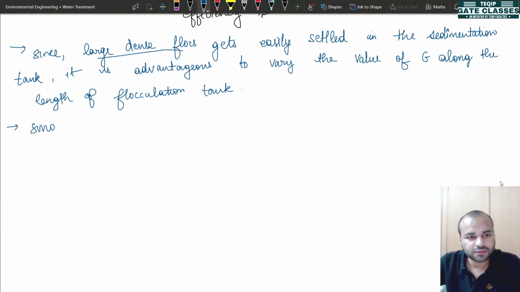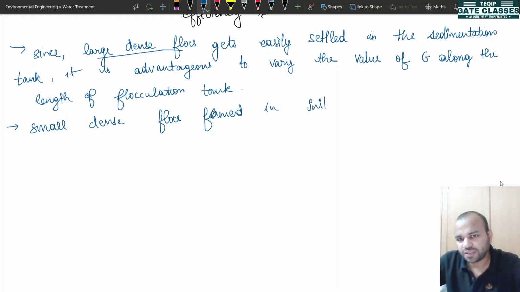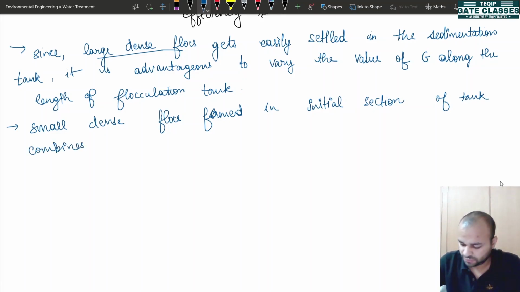Next point, small dense flocks formed in the initial section of tank combines with large flocks. Large, you can write large and light flocks, that will be much better.